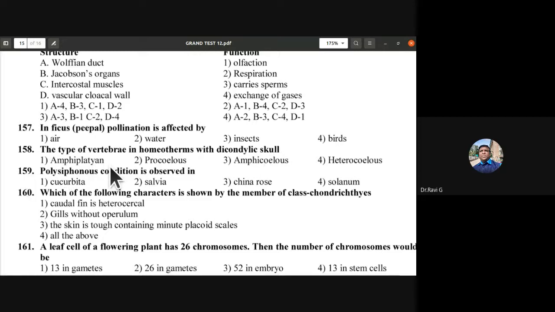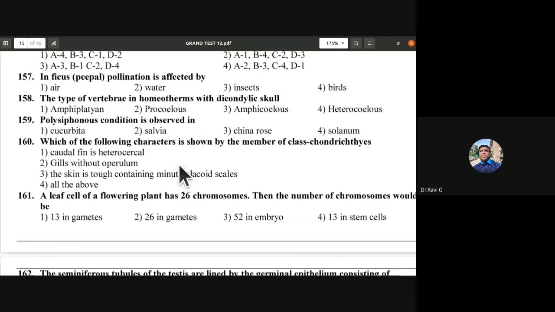It would be amphiplatyan. Polysiphonous condition, that is more than one pollen tube germination, is observed in Cucurbita, Salvia, China rose, Solanum. So the 159th, the answer is A. Polysiphonous condition is observed in Cucurbita.